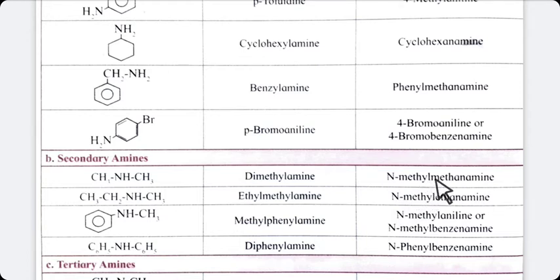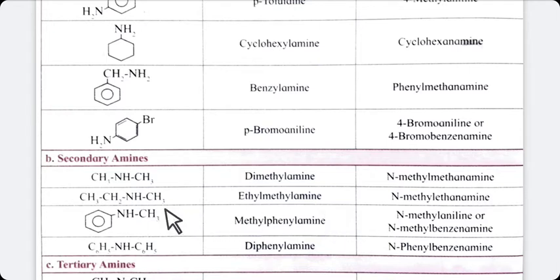Now the IUPAC name of this compound is N-alkyl alkanamine. A single capital N is used here. So N, now see here, both CH3 groups are there. So alkyl alkanamine. So N-methyl methanamine. One methyl group is alkyl and another methyl group is alkanamine. So it is N-methyl methanamine.